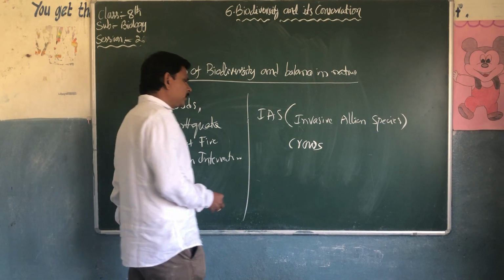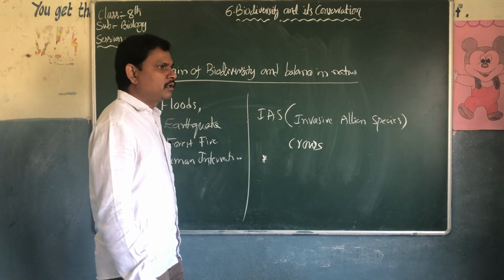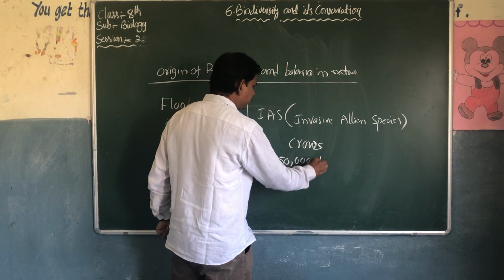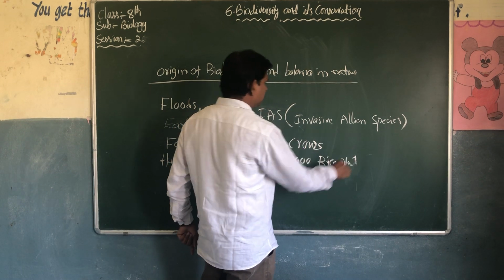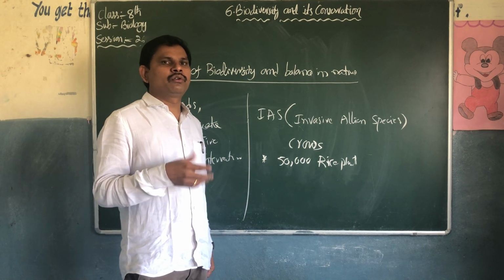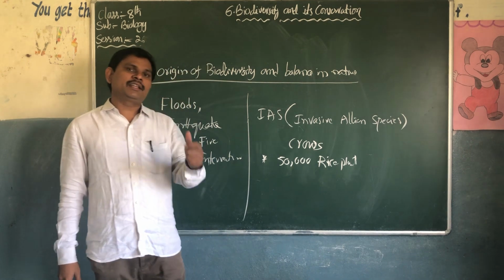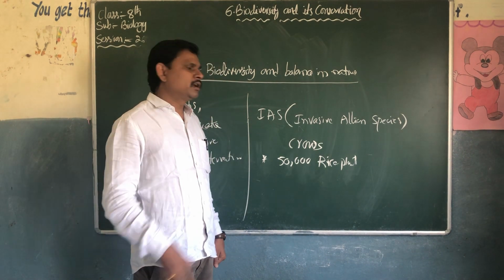For example, there are different varieties of plants. Around 50,000 rice plants are there in India, but we don't know their names. We do not even know a dozen rice plants.